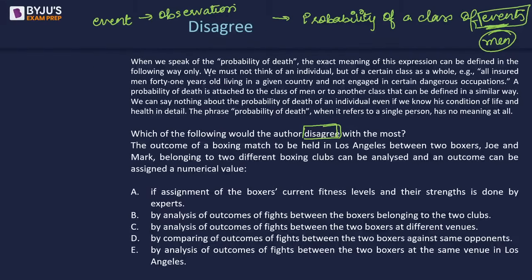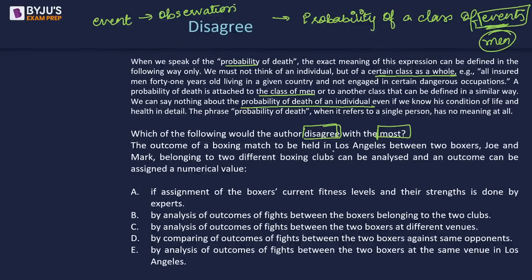The author is saying that we can define probability only in terms of a class of individuals, a class as a whole, right? So we can associate the probability of death to a class of men. This is what the paragraph is saying, that we can't really say anything about the probability of something happening to an individual. Now, which of the following would the author disagree with the most?